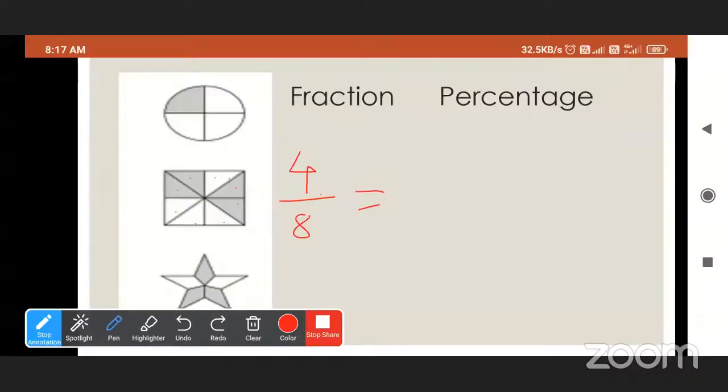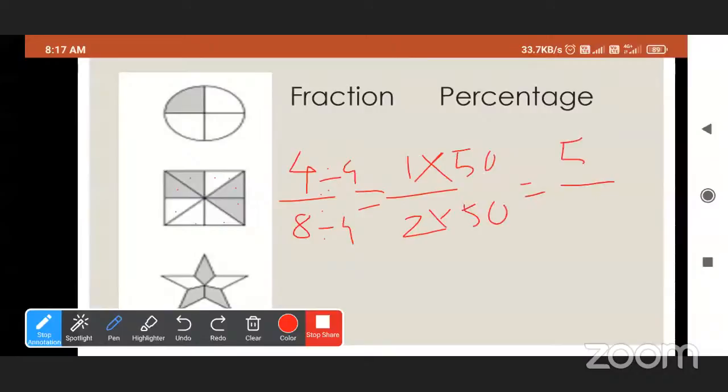See here, if we divide it by 4, then we get 1 upon 2. 1 upon 2 means half part is colored. So to easily get out of 100, we will multiply it by 50.